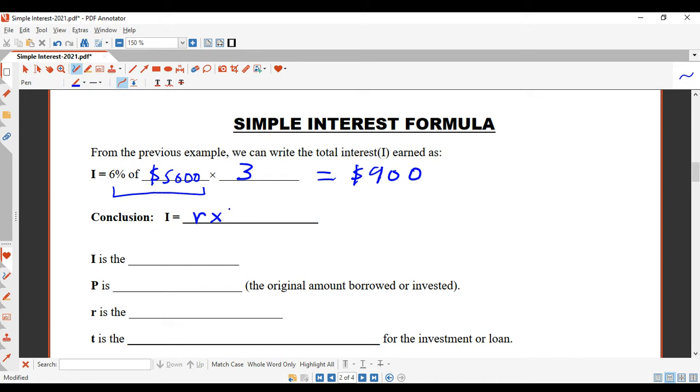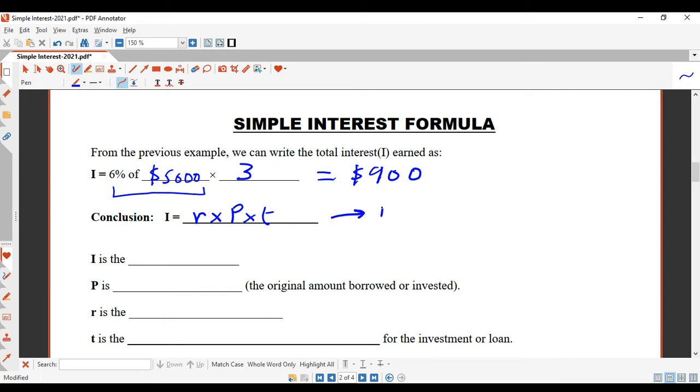We call that the principal, so that's going to be P. And 3 is the number of years. We're going to call that the time, so T for that. So you can see that the formula for calculating simple interest is the interest rate times the principal times the time. And that'll give you the total amount of interest for your investment.